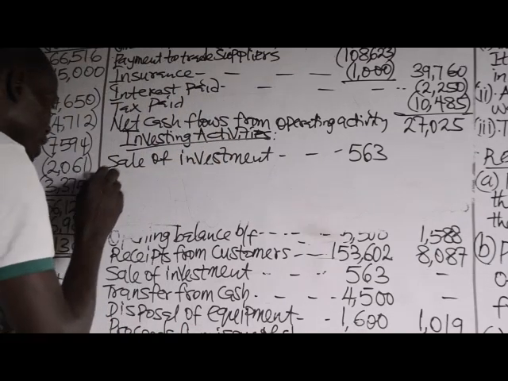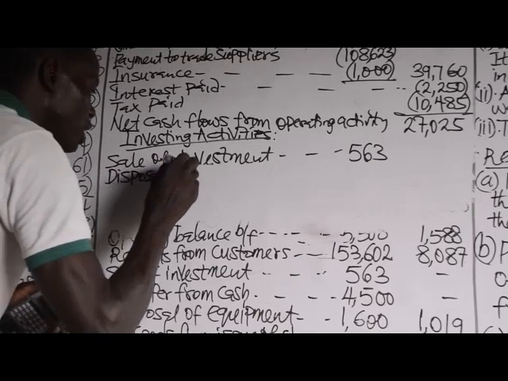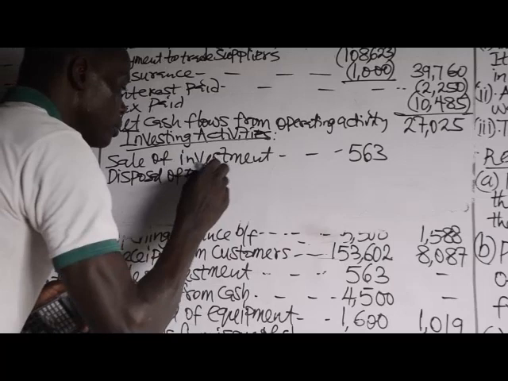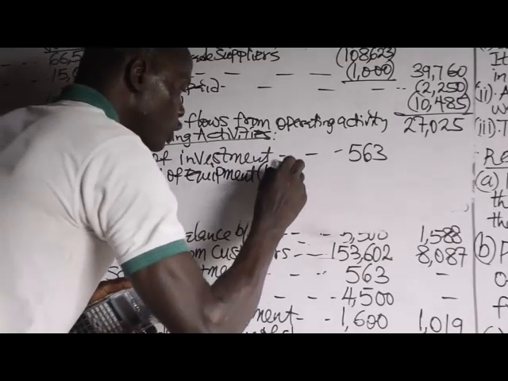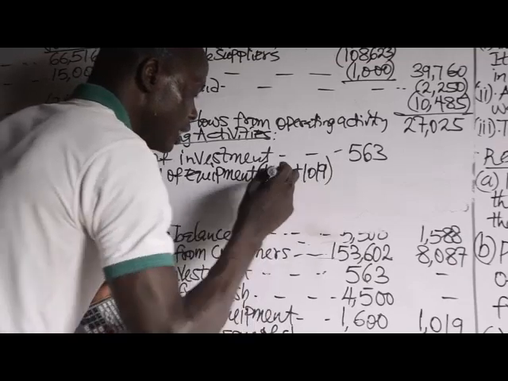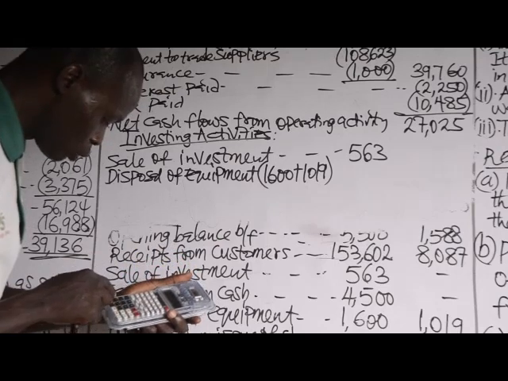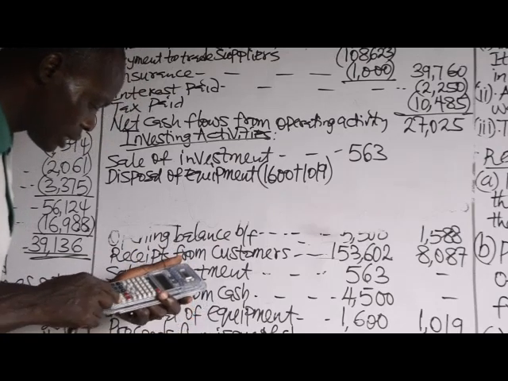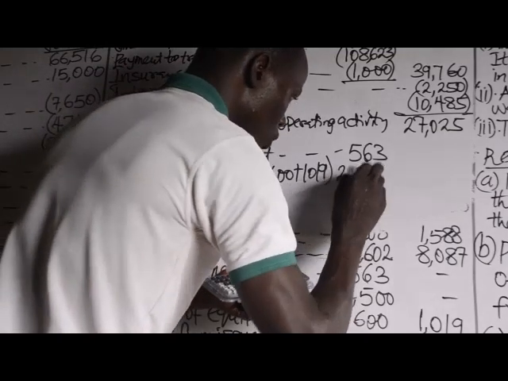It's an investing activity. Disposal of equipment, 1,600 plus 1,019. If you sum it up, that is totaled 2,619.